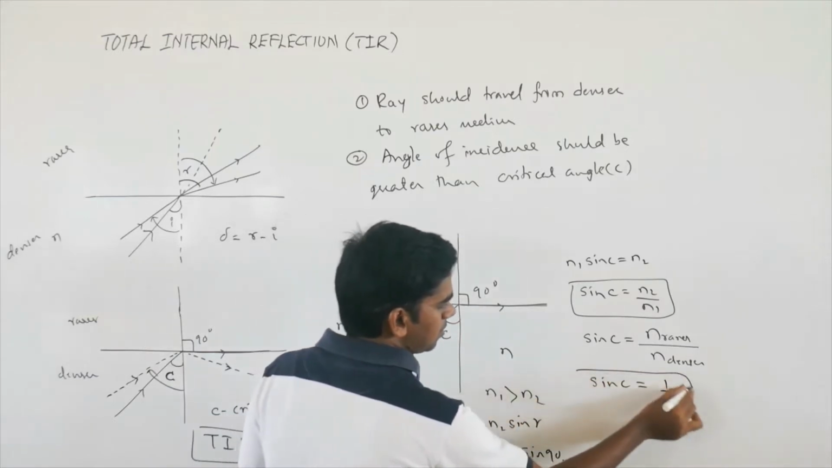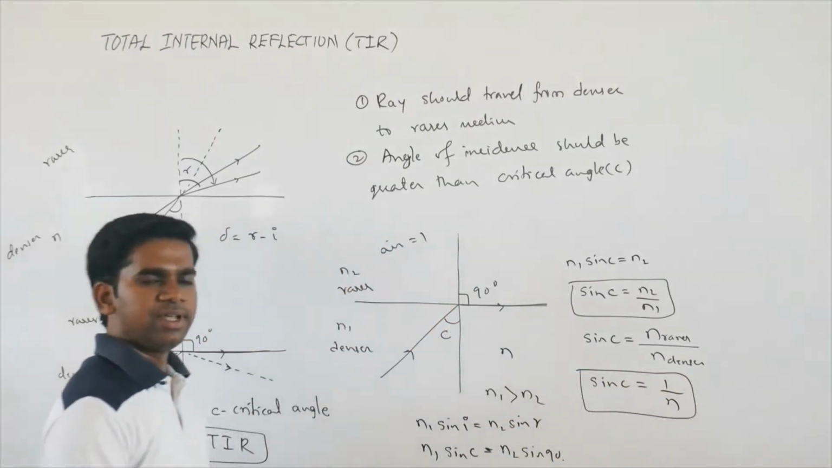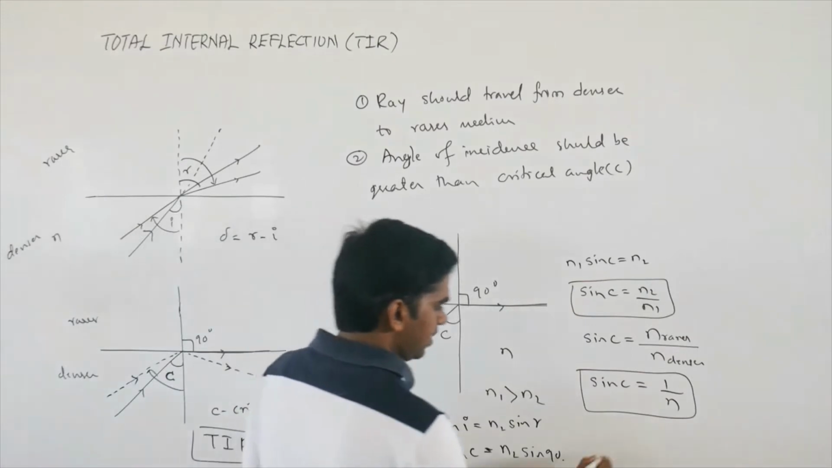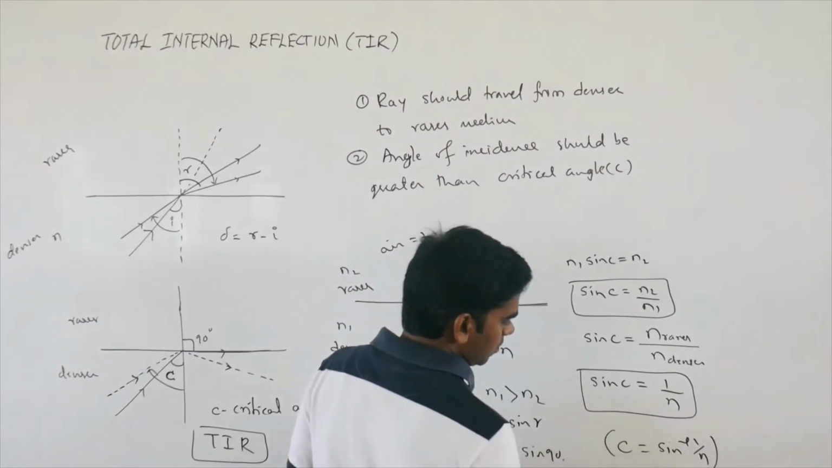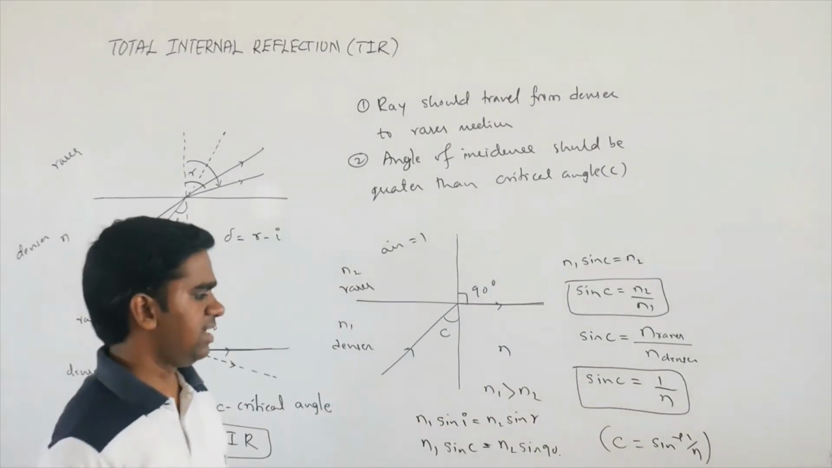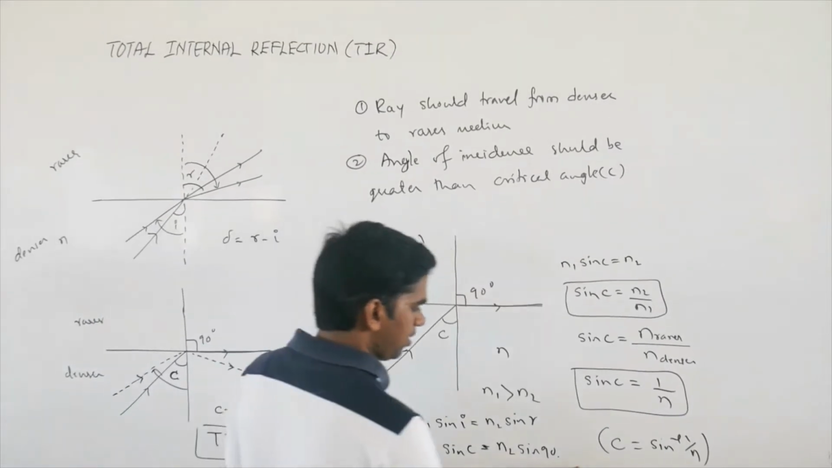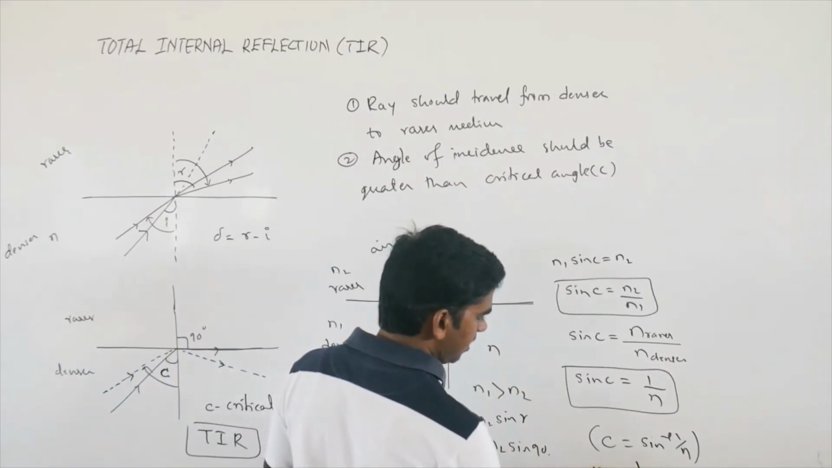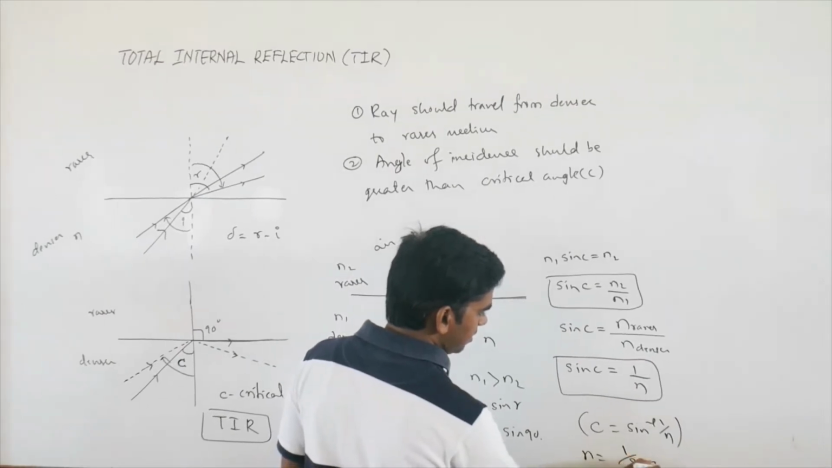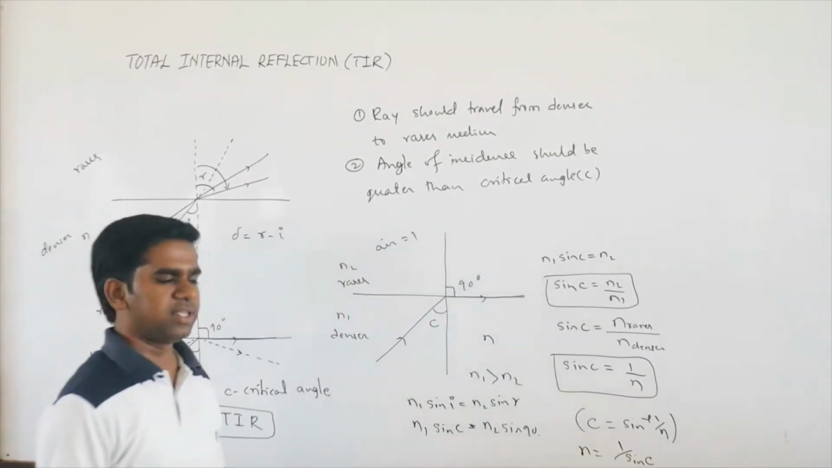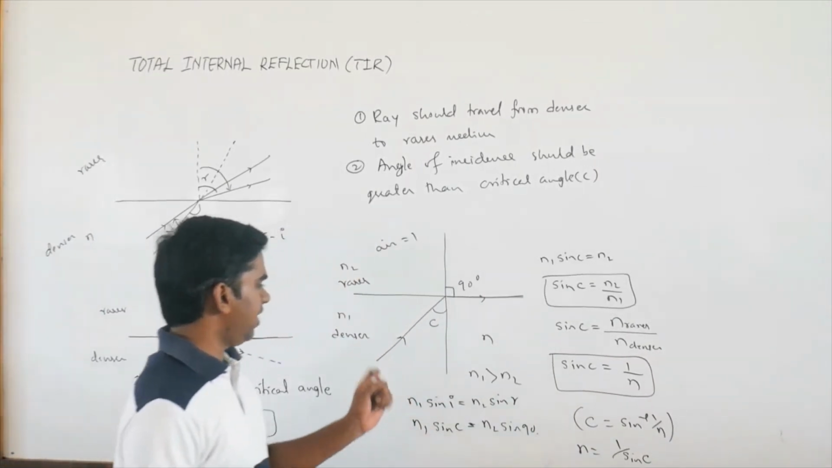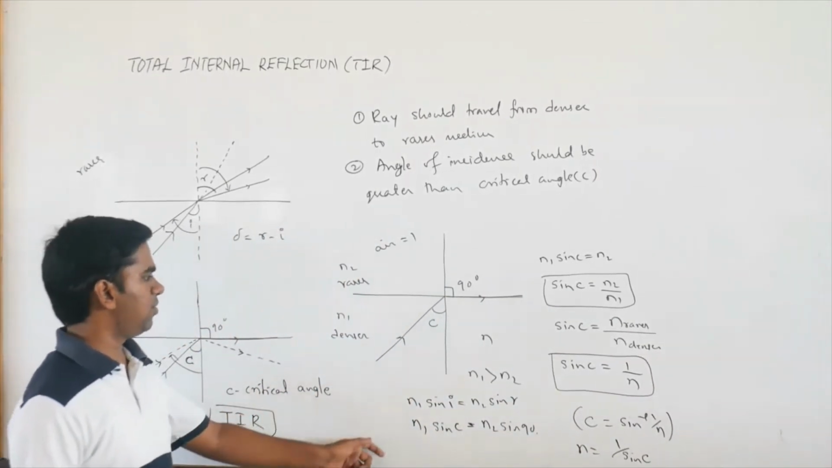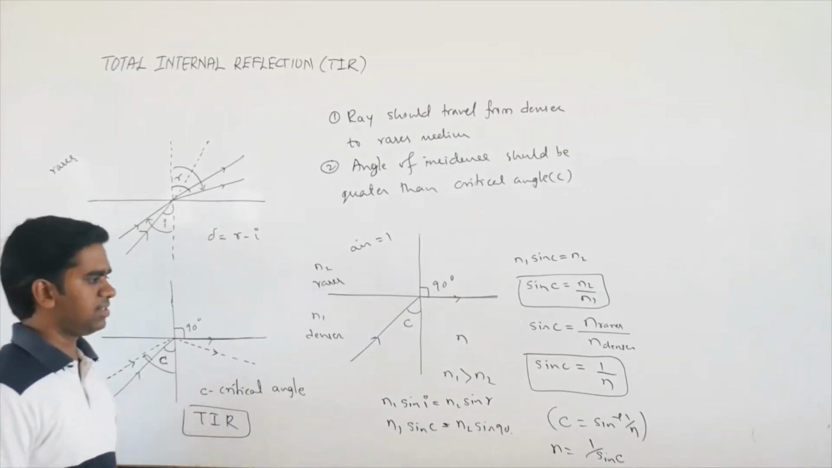So this is also the general formula for a critical angle: C equals sin inverse of 1 by n, or if you want, the refractive index n is 1 divided by sin C, or n equals cosecant of C. So this is the critical angle. If the angle of incidence is greater than the critical angle, total internal reflection will take place.